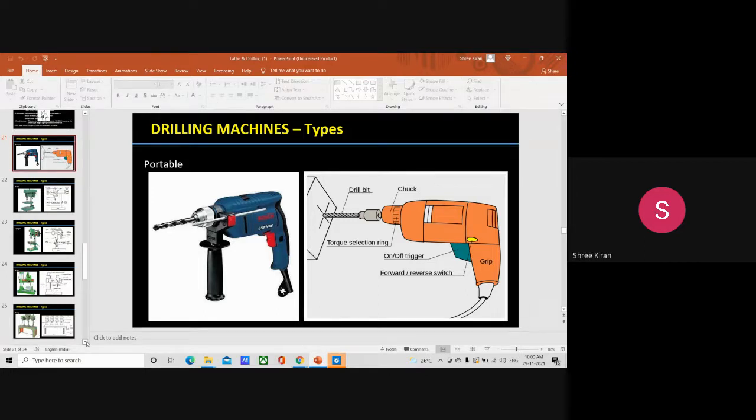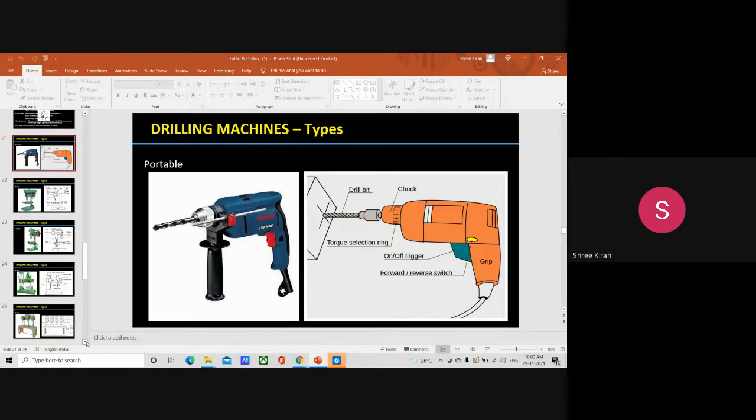So drilling machines are manufactured in different types and sizes mainly according to the type of operation. The amount of feed is the feed rate, the depth of cut is the amount of material to be removed, and spindle feed is the drilling with spindle speed, along with the method of spindle movement and the accuracy rate. These are the main aspects we consider according to the requirement of the work to be done on the workpiece.